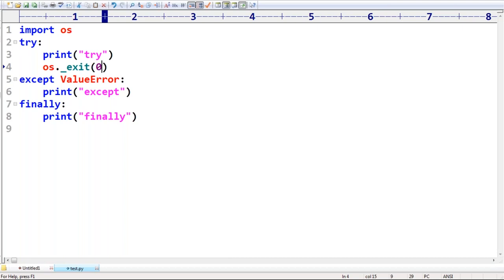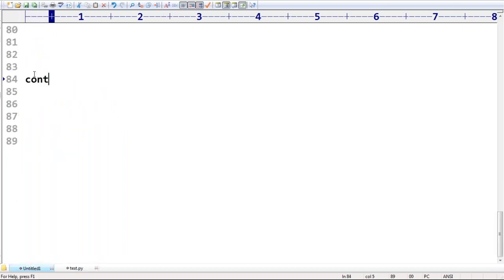Next, we require to talk about control flow. We require to talk about the control flow in try except finally blocks, and the control flow in nested try except finally blocks. If you are aware of these things, then automatically most of Python exception handling is going to be completed, sir. So let me talk about control flow in try except finally blocks. It's very easy, sir.